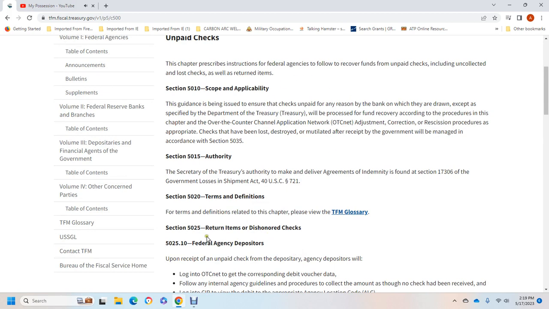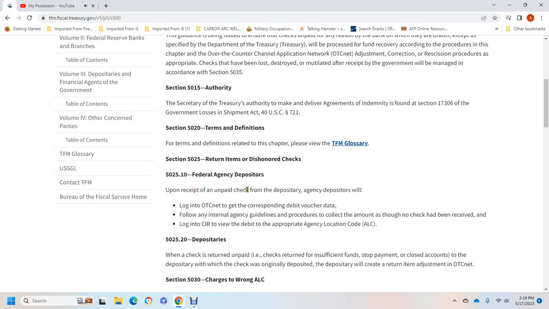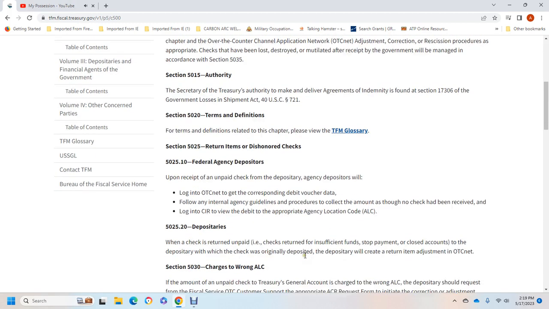Section 5025, returned items, dishonored checks. 502510, federal agency depository: upon receipt of the unpaid check, the depository agency will log into the Over-the-Counter Network, enter the corresponding debit voucher data, follow internal agency guidelines, and proceed to collect the amount. Once the check has been received, log into the CIR.